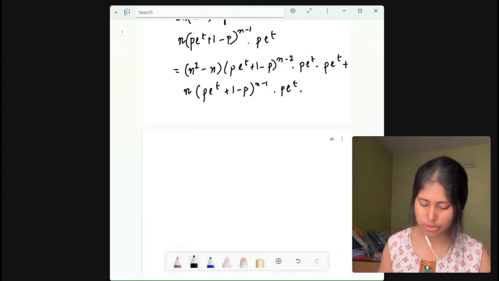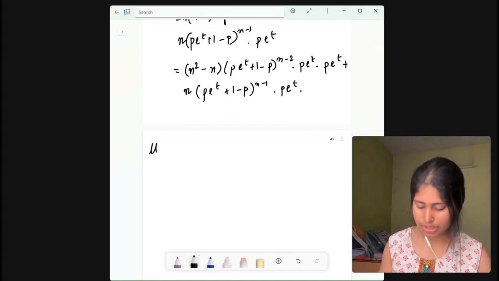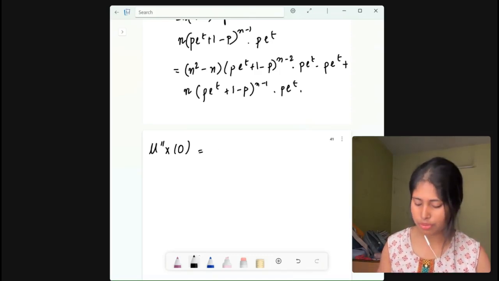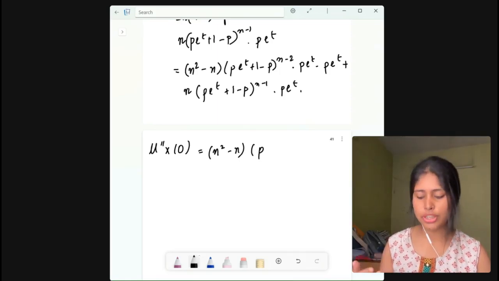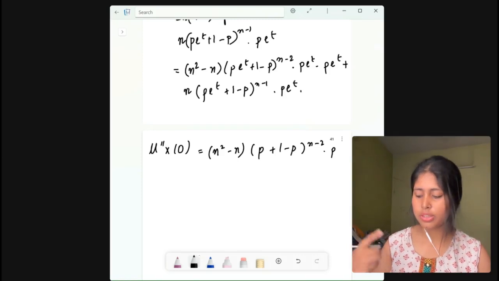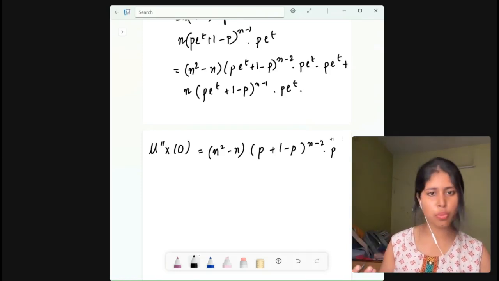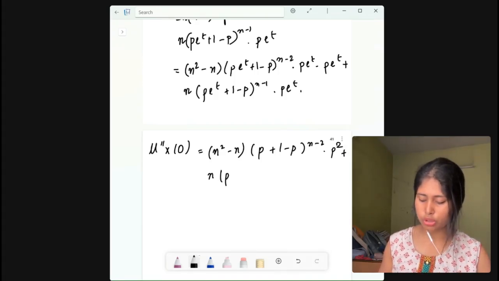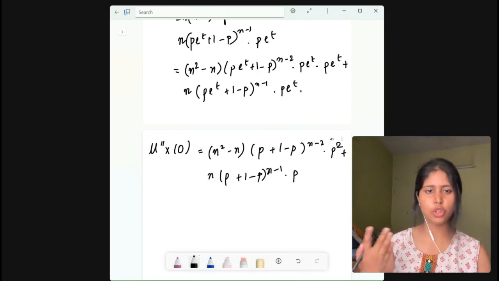Now you have to put t to be 0. Now write mu double dash at 0 will be, now you have to put t is equal to 0, put it here, n square minus n p e to the power t, e to the power 0 will be 1, so p plus 1 minus p to the power n minus 2 into p e to the power 0 is 1, into p into e to the power 0 is again 1, so p square it will be, right? So p square plus n into p into e to the power 0 will be 1, so p plus 1 minus p to the power n minus 1 into p, right? Because e to the power t is 0.